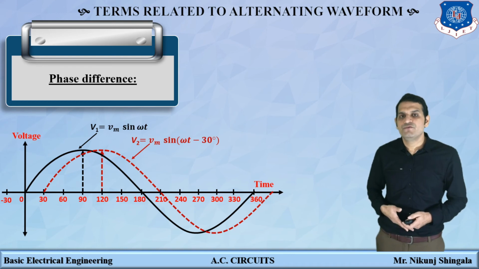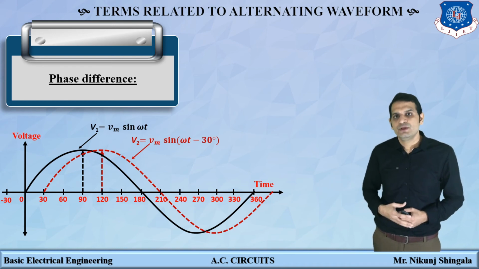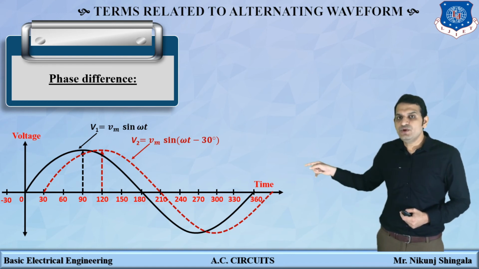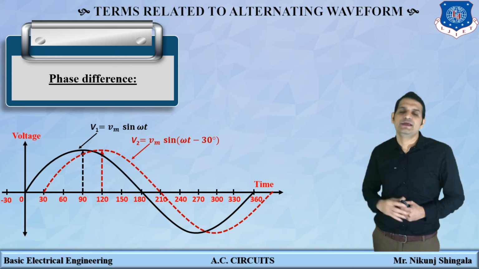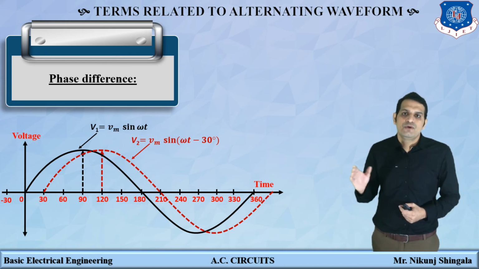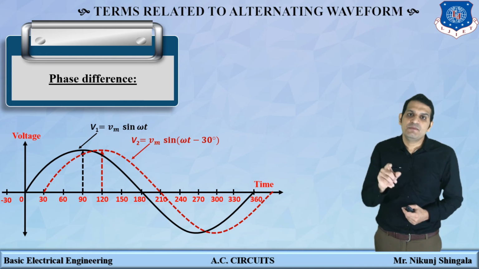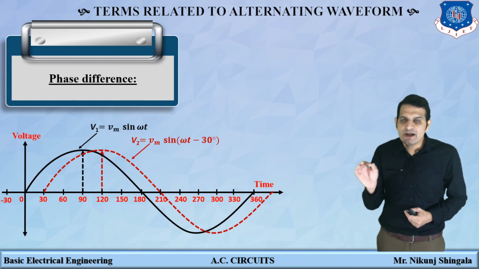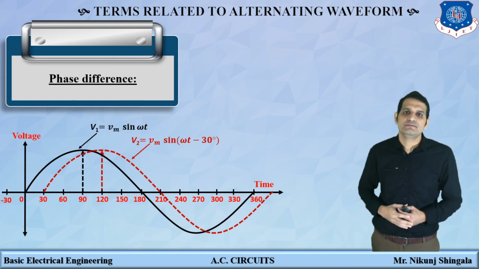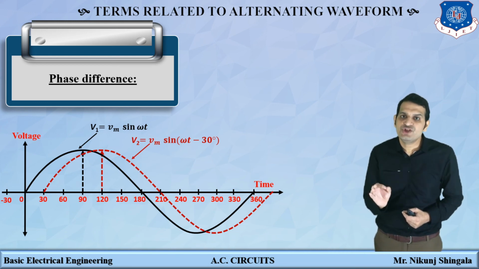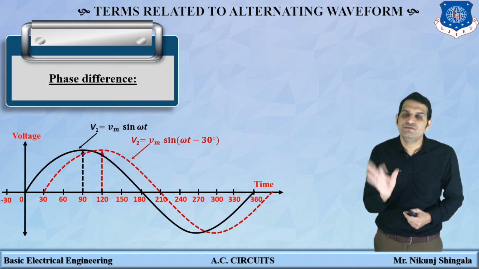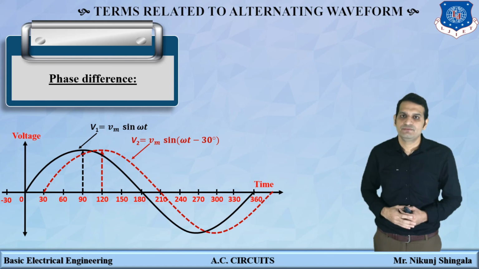The next waveform is of voltage V2. Here you can see V2 starts at 30 degrees and attains its maximum value at 120 degrees, while V1 attains its maximum value at 90 degrees. So there is a phase shift of 30 degrees between V1 and V2, clearly visible from the graph.